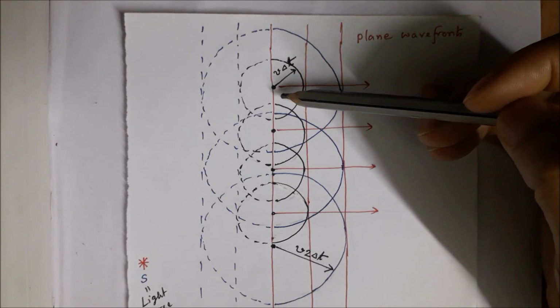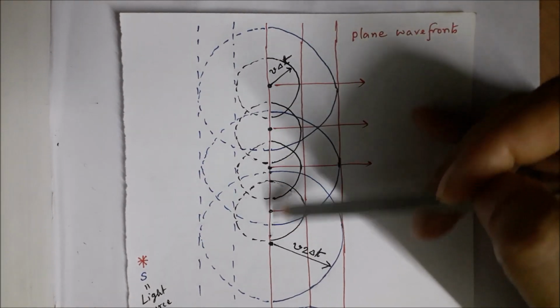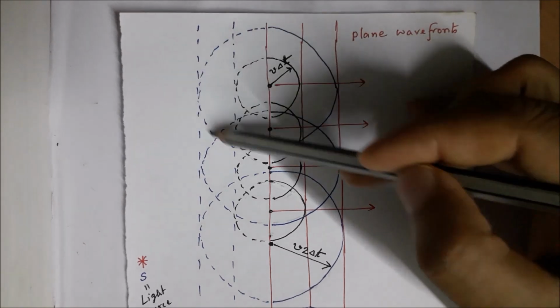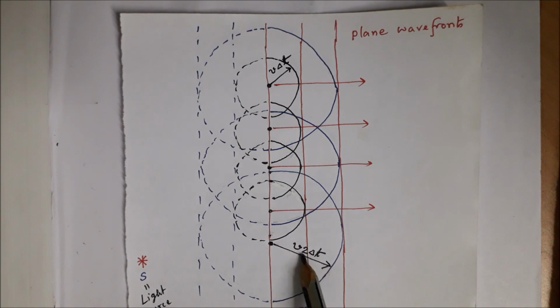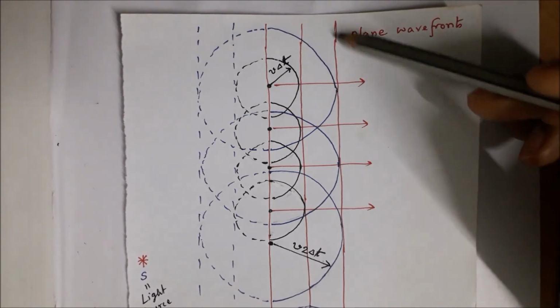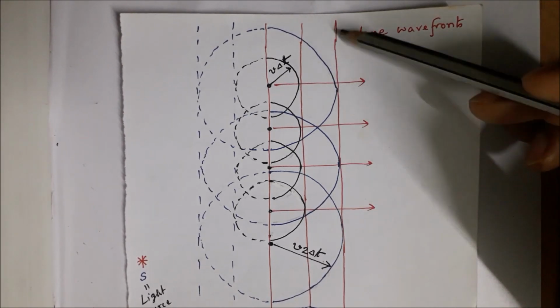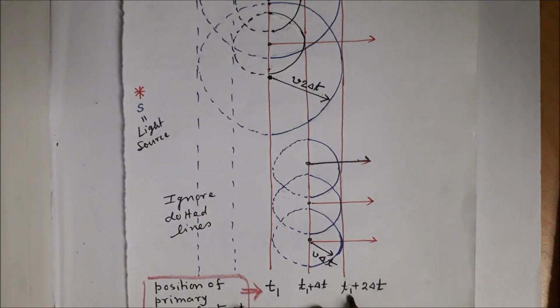Now, with various points as center, we can draw spheres of radius v into twice delta t, and then as before we can join these points. The envelope can be constructed, which will give us the position of the primary wavefront after time t1 plus twice delta t.